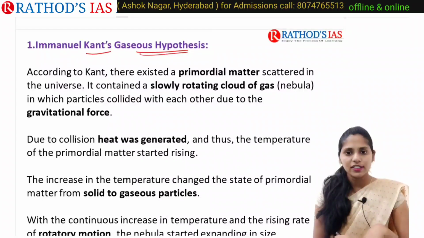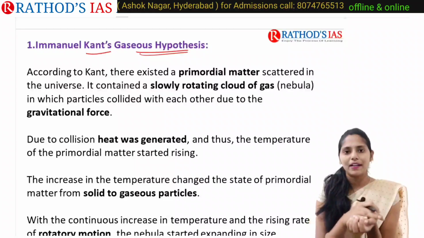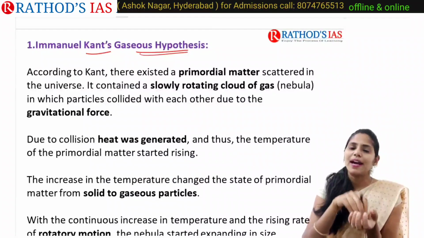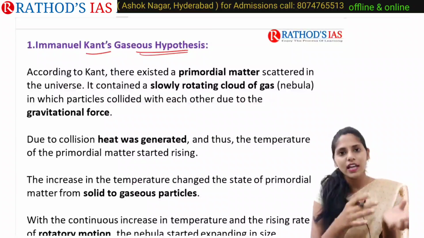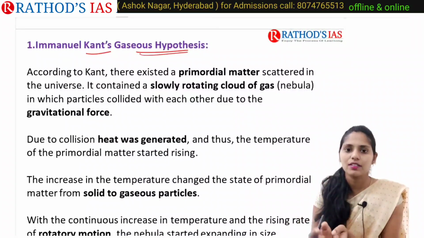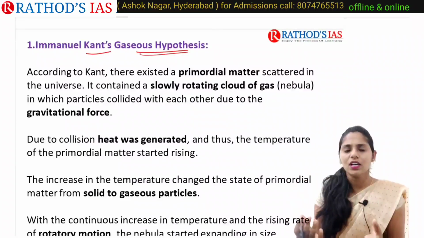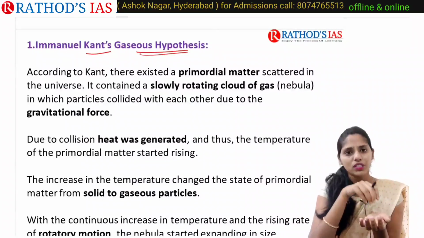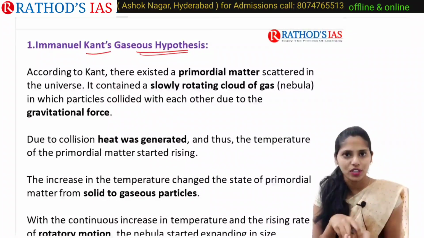According to Kant, there is the existence of primordial matter. This primordial matter is already existing in our space during the formation of the solar system and the earth. Already there is some matter existing in space, and that is called primordial matter.